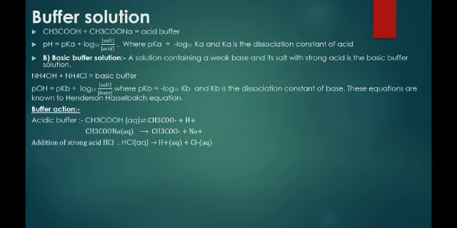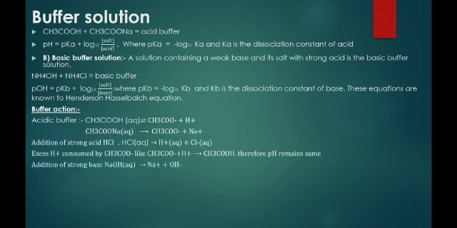But actually this excess H+ ion produced by the HCl is immediately consumed by the acetate ion CH3COO-, and it forms CH3COOH, acetic acid. So because of the formation of acetic acid by consumption of this H+ ion, its pH remains constant.